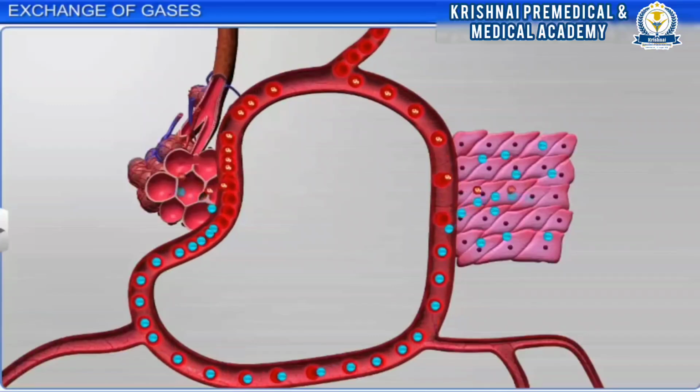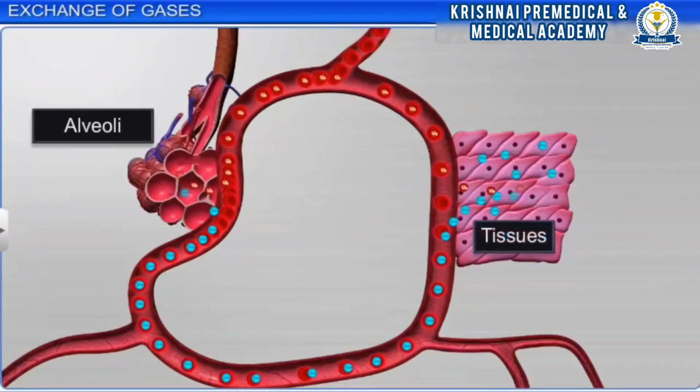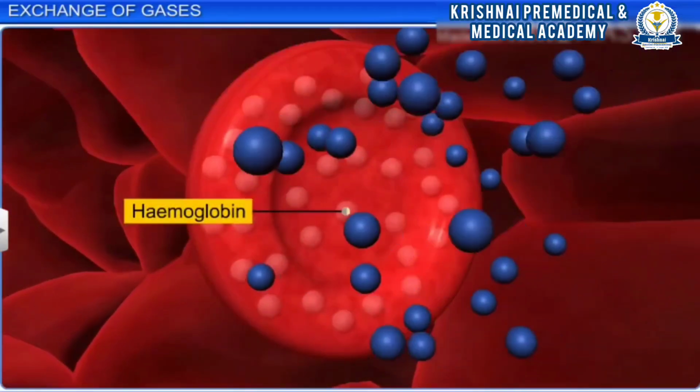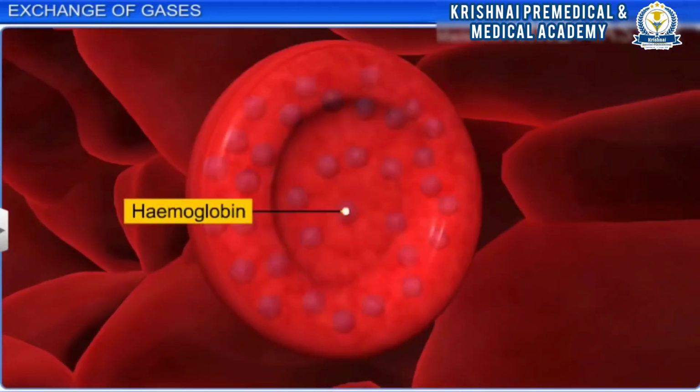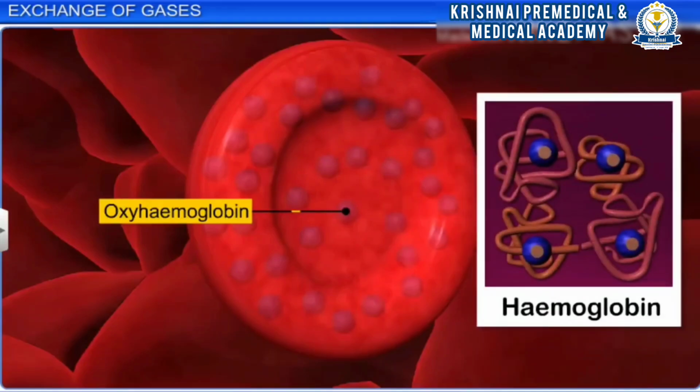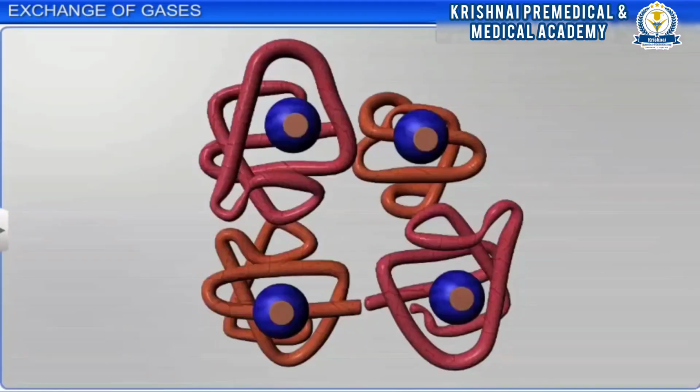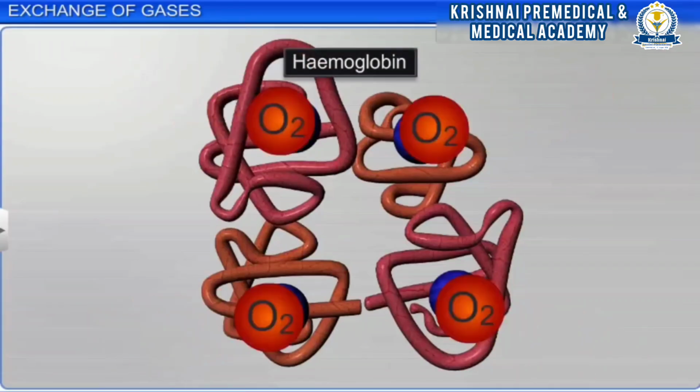Let's look at the transportation of oxygen from alveoli to tissues. Hemoglobin in the blood binds with oxygen to form oxyhemoglobin. Hemoglobin is a red colored, iron containing protein. Each hemoglobin molecule can carry 4 molecules of oxygen.